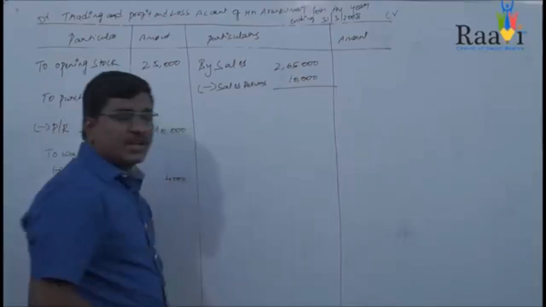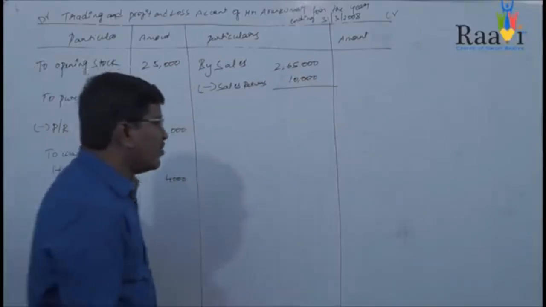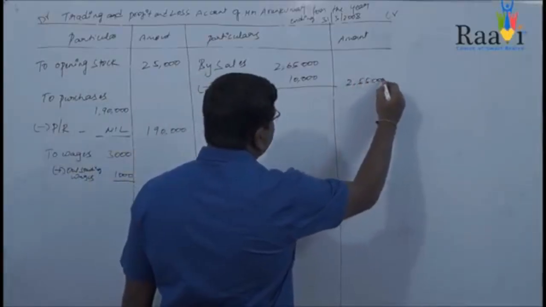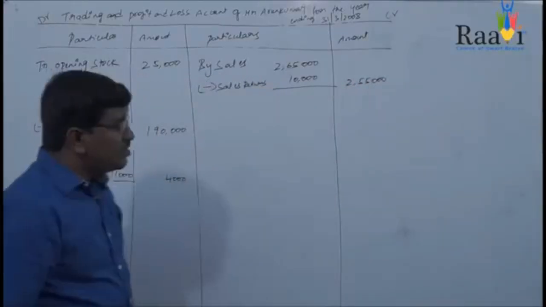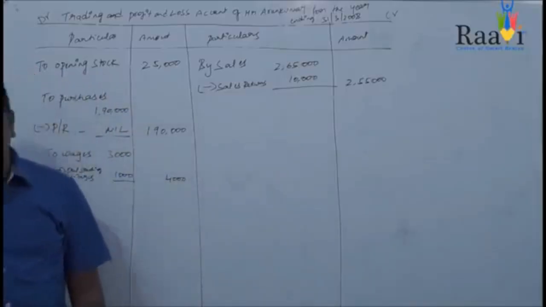So from 2,65,000 we will be deducting 10,000. The net amount you will be getting is 2,55,000. From sales we deducted sales returns, and the net amount is 2,55,000.